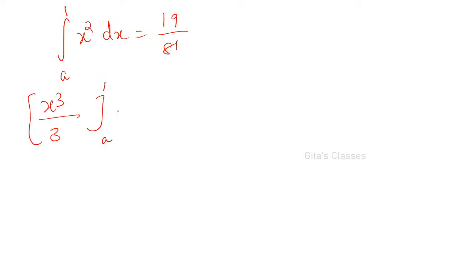Now substitute this and integrate x squared, that is, integral from a to 1 of x squared dx is equal to 19 by 81. Simplify and tell me the value of A. This is x cubed by 3, right? From A to 1 is equal to 19 by 81. Here you can cancel 3 and 81, you will be getting 27. Upper limit is 1 minus A cube. Tell me the value of A now.